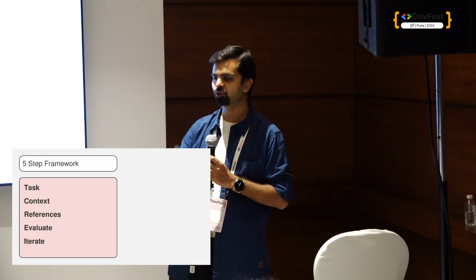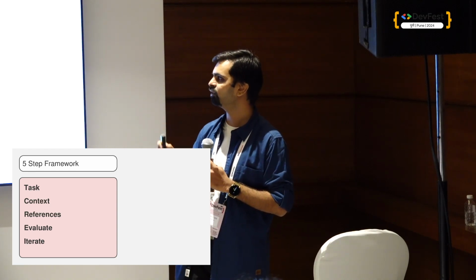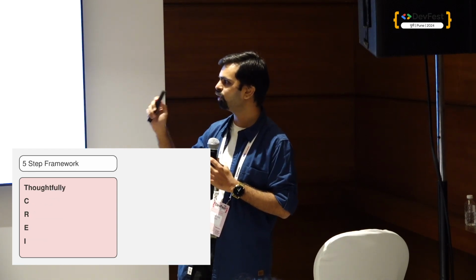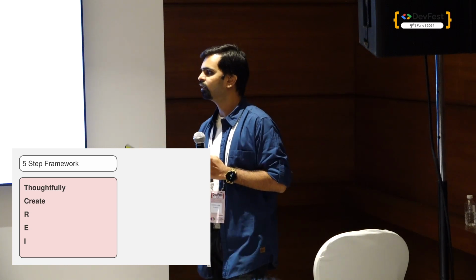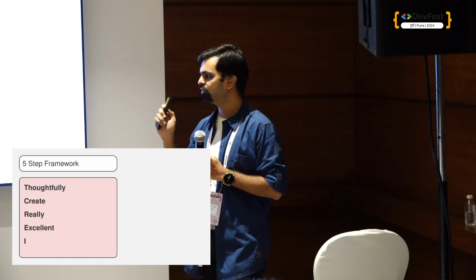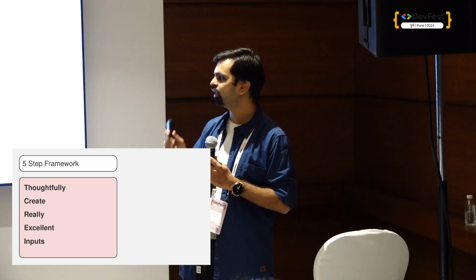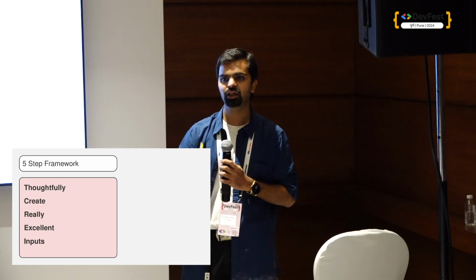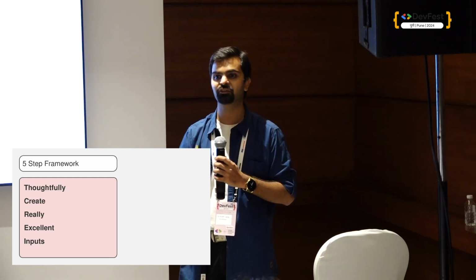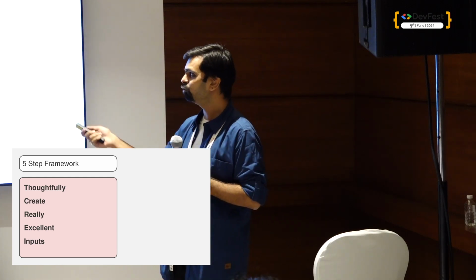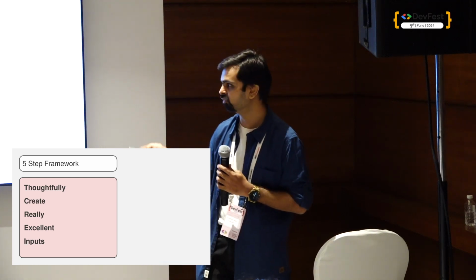There's a simple solution: the five-step framework should be thoughtfully created, really excellent inputs. When you thoughtfully create really excellent inputs, it will give you the correct or desired output at least. That is what we say when we say five-step framework.